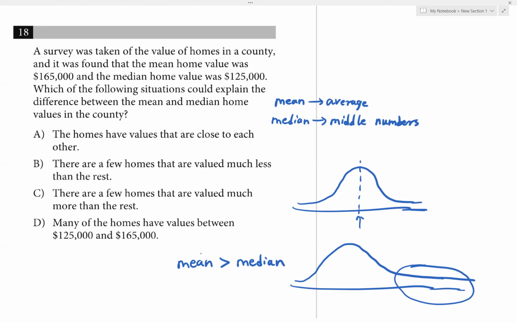So when the mean is higher than the median, there should be a few homes valued much more than the rest. So we have some outliers, positive outliers that pull up the average, right? You don't have to know these graphs, they just illustrate what it looks like in statistics, but here, if the mean is higher than the median, you want to remember we have some positive outliers that pull up the average of the price. All right, so C should be the answer for number 18.